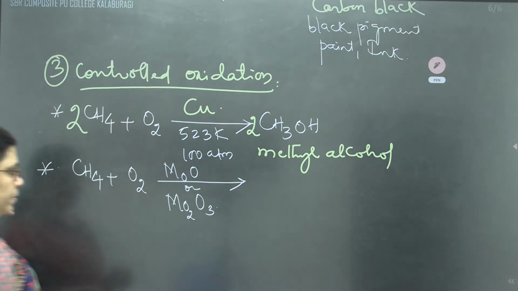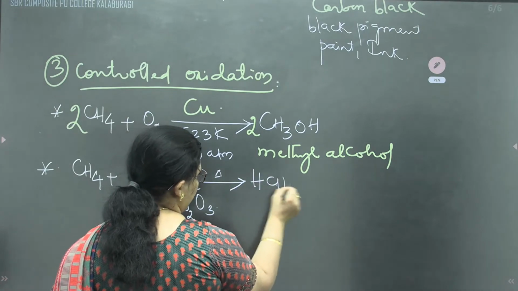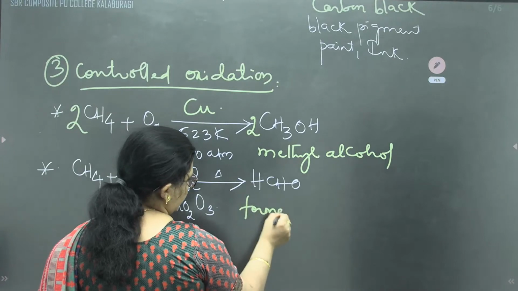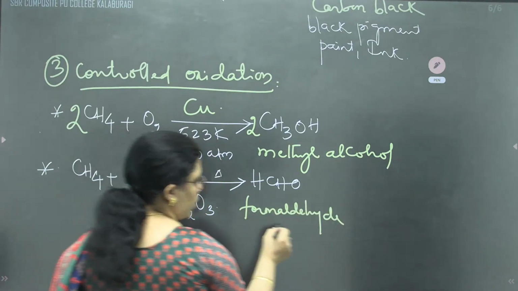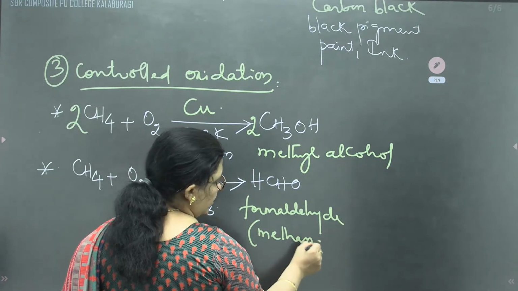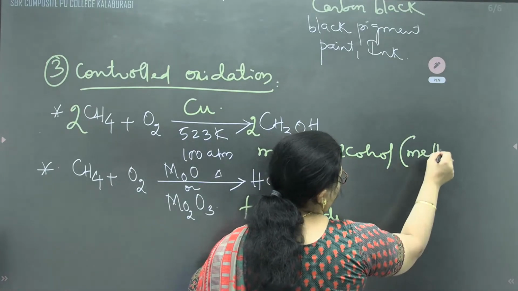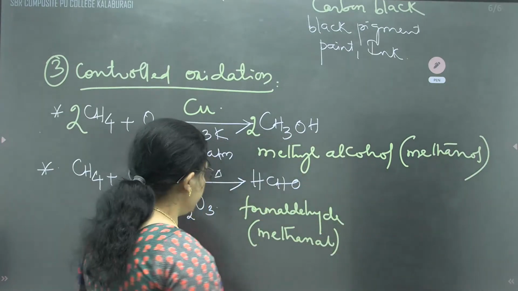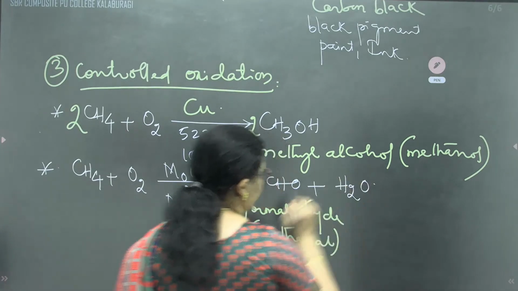By heating this, we'll get formaldehyde, whose IUPAC name is methanal. Alcohol is OL, aldehyde is AL. Along with what, children?